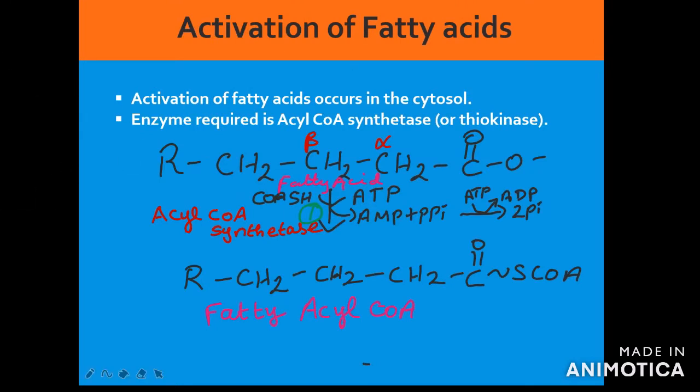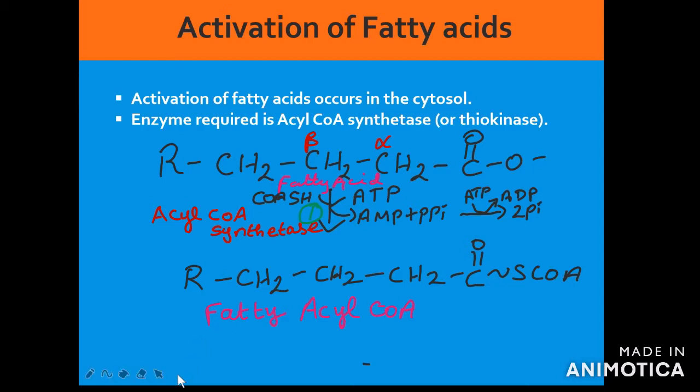Activation of fatty acids. This activation step occurs in the cytosol. The enzyme required for this activation is acyl CoA synthetase, which is also called thiokinase. In the presence of ATP, Mg2+ and coenzyme A, acyl CoA synthetase will convert the free fatty acid into fatty acyl CoA. Formation of fatty acyl CoA from fatty acid is the first step. This fatty acyl CoA form is called the activated fatty acid.